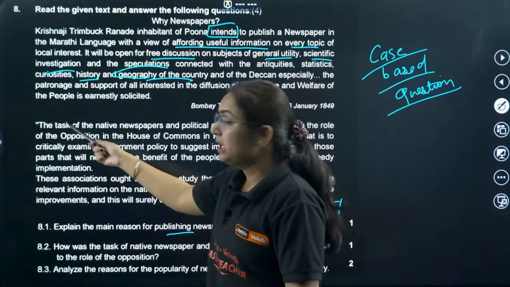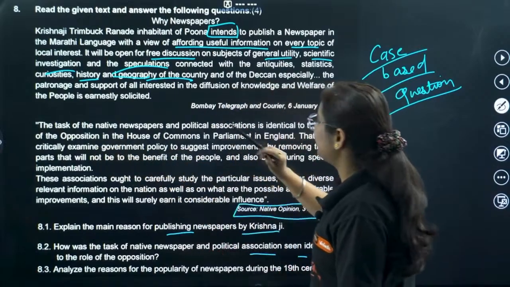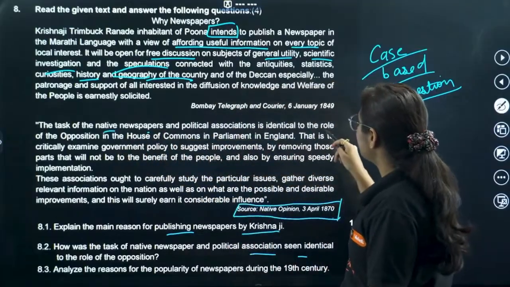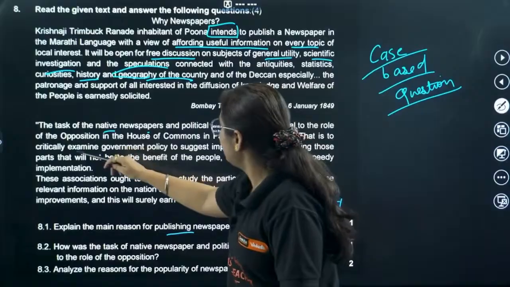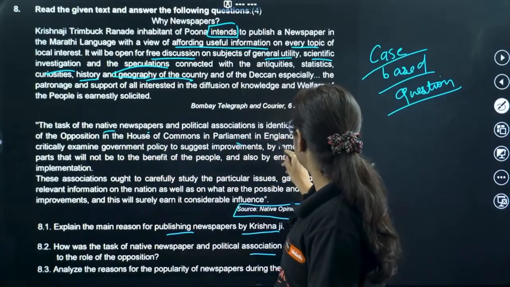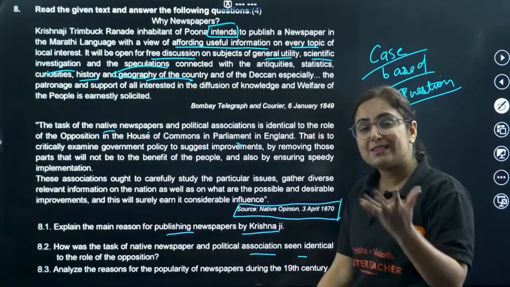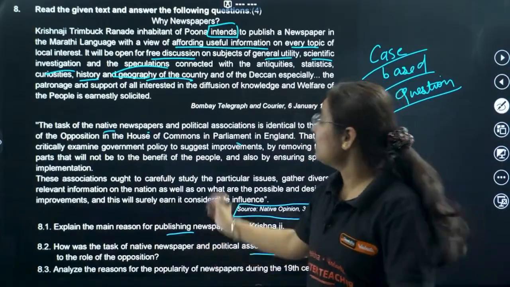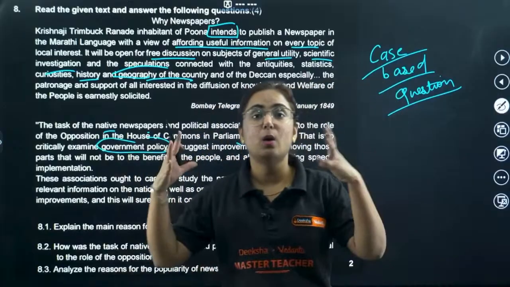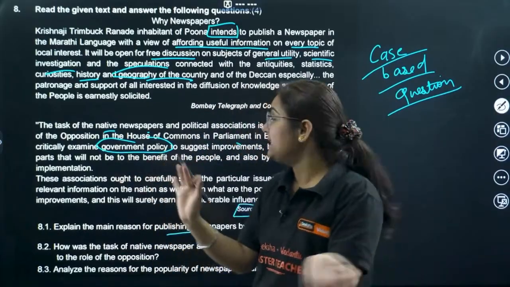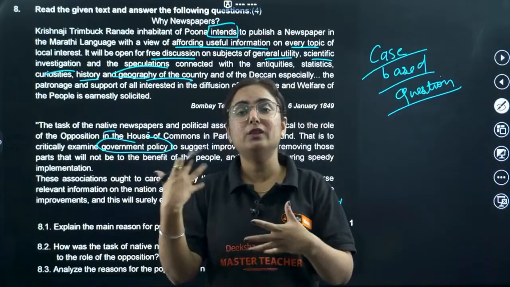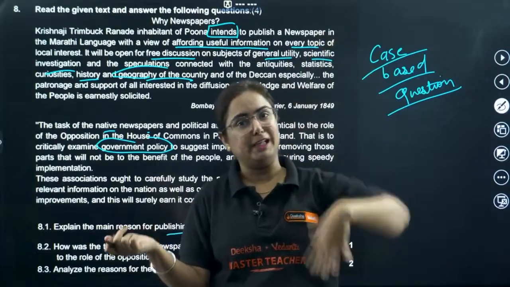How was the task of native newspapers and political associations seen as identical to the role of opposition? So here, the task of the native newspaper and political association is identical to the role of opposition in the House of Commons in the Parliament in England, because what was this newspaper doing? It was critically analyzing government policies to improve the adjustments and many more such things.